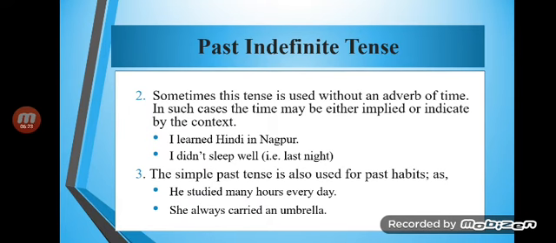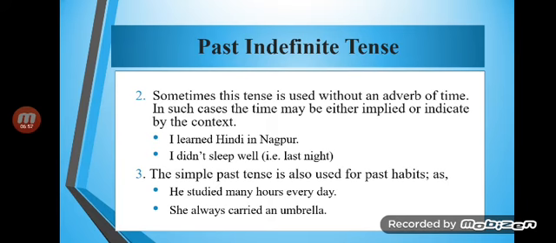Okay, मैंने glass नहीं तोड़ा. If we take the example, I didn't break the glass. Whenever we use did not, we always use the first form of the verb. Please keep this thing in your mind: whenever we write did not, we all the time use the first form of the verb, right? It is the clear formula.